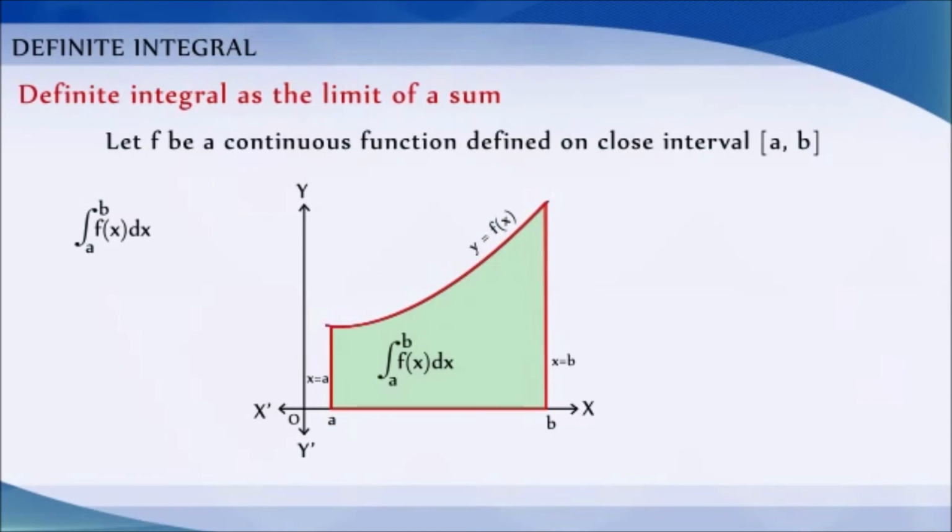Consider the region PRSQP between this curve, x-axis, and the ordinates x is equal to a and x is equal to b.